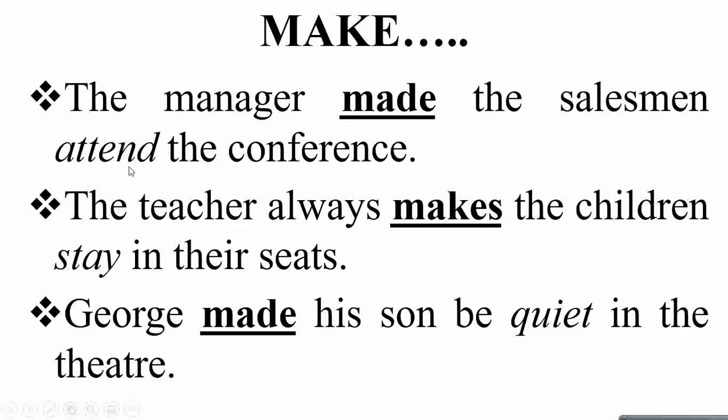The teacher always makes the children stay in their seats. Again, simple verb form followed by make. George made his son be quiet in the theater. So again, the word made is followed by a simple verb form in the sentence. And again, these are all forced conditions. A manager is forcing the salesman, a teacher is forcing their students, or a father is forcing a son to be quiet in a theater.